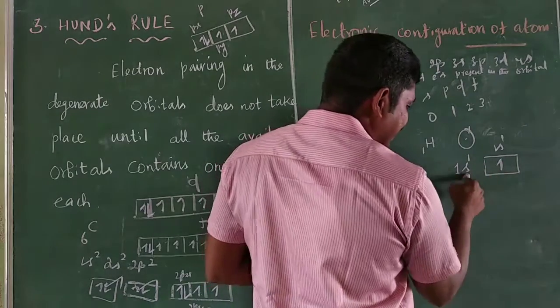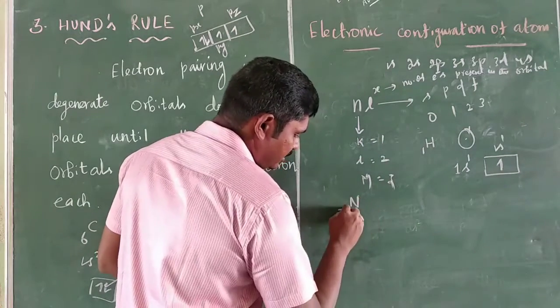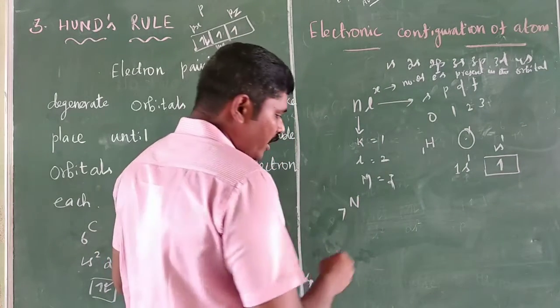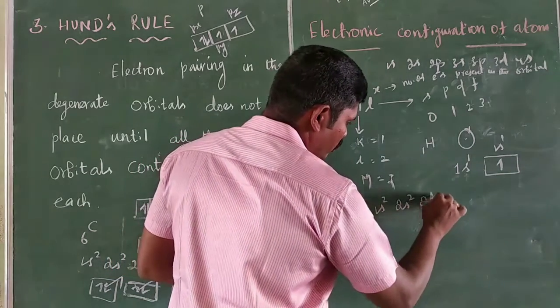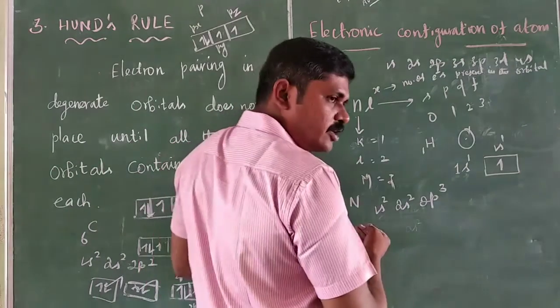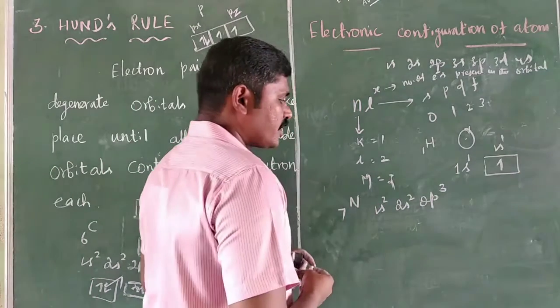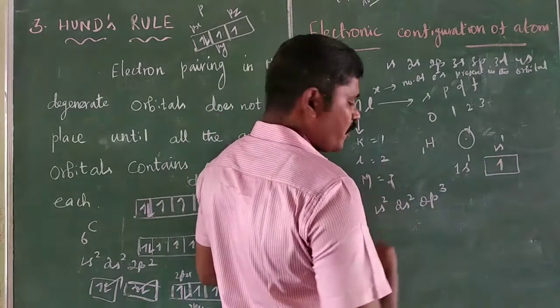Another example, nitrogen, atomic number 7: 1s2, 2s2, 2p3. According to the Aufbau principle, electrons enter from the lowest energy to higher energy orbitals.